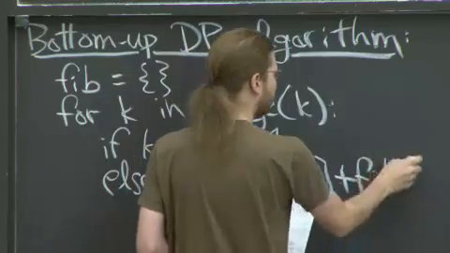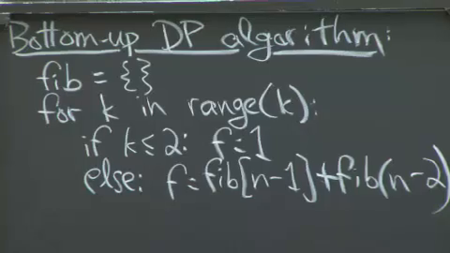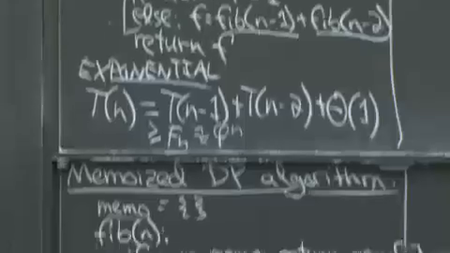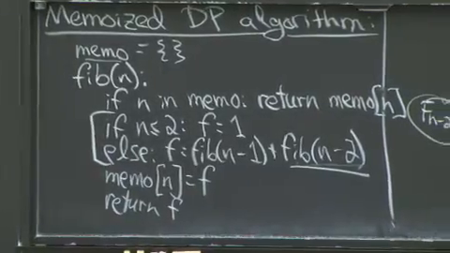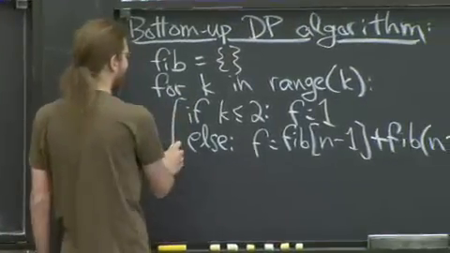The point I want to make is that the transformation I'm doing from the naive recursive algorithm to the memoized algorithm to the bottom-up algorithm is completely automated. I'm not thinking, I'm just doing. It's easy.